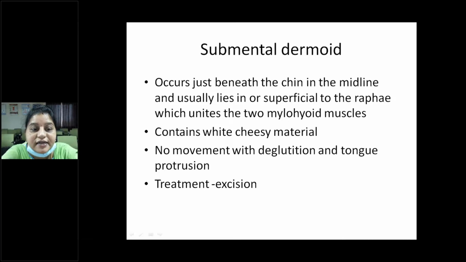Then submental dermoid, which occurs just beneath the chin in the midline and usually lies in or superficial to the raphe, which unites the two mylohyoid muscles. It contains white cheesy material, with no movements with deglutition or protrusion of the tongue, and the treatment is excision.